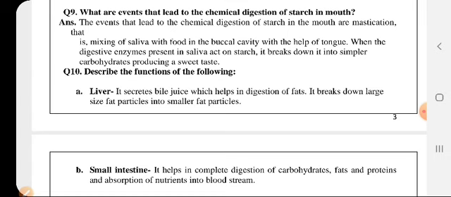So the events that lead to the chemical digestion of the starch in the mouth are mastication, which involves mixing of saliva with the food in the buccal cavity, that is our mouth, with the help of the tongue. When the digestive enzymes present in the saliva act on starch, it breaks it down into simpler carbohydrate, producing a sweet taste. So the saliva acts on the starch which is present in the food and simply starts breaking down the food in the buccal cavity.